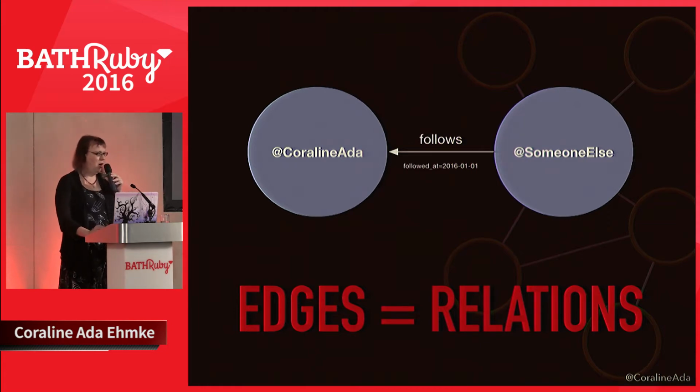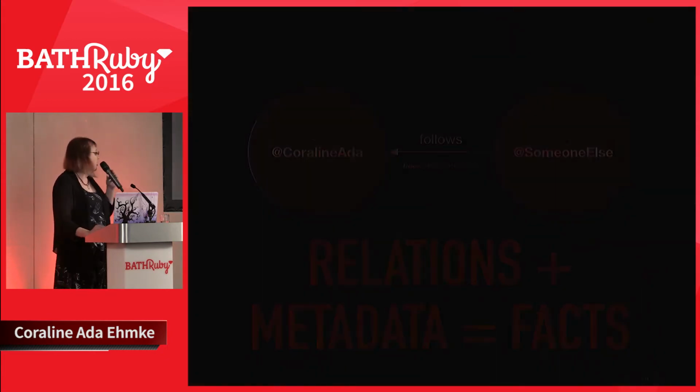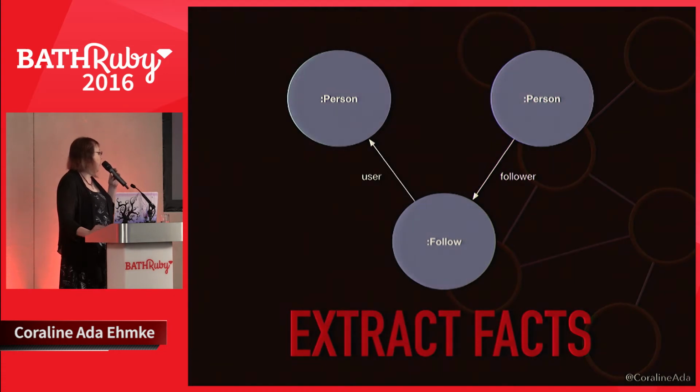But when two or more domain entities interact, like Coraline, Ada, and someone else in this example, facts emerge. Relations and metadata are facts, and we can represent these facts as separate nodes with connections to the entities engaged in the fact. So we might actually model it like this, with a follow node where we have a relation between a person and a follow and another person.